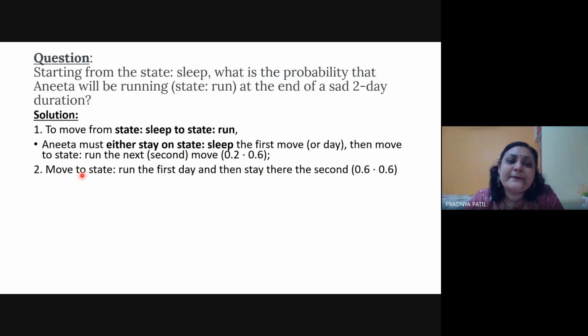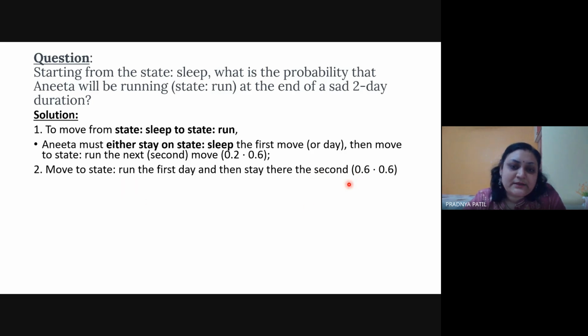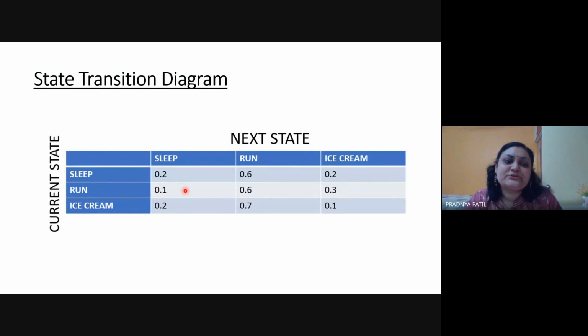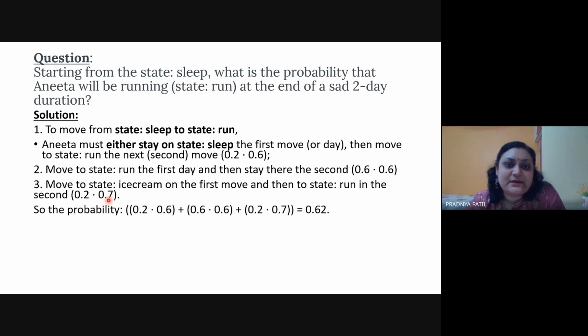So this is for run the first day and the second day staying in this running state. Then here it is ice cream on the first move and then to this running. If you see this value, ice cream to running is 0.7, and initially it was in sleeping, so sleeping to ice cream is 0.2. So like this it has been mentioned: sleeping to ice cream 0.2 and ice cream to running 0.7. This way we need to go on calculating all the possible values of these states.